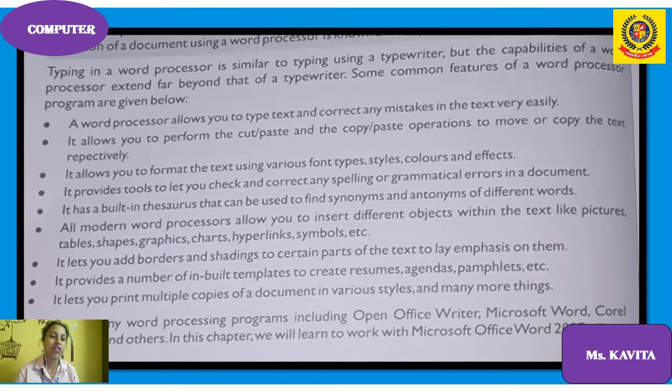Common features of word processor programs are given below. What you can do in a word processor. A word processor allows you to type text and correct any mistakes in the text very easily. But in a typewriter it is very difficult to correct any mistakes. It allows you to perform cut, paste, copy, paste. You can cut any part and paste. Suppose by mistake you have written something, you can cut and paste it somewhere else. Copy paste operations move or copy the text respectively.